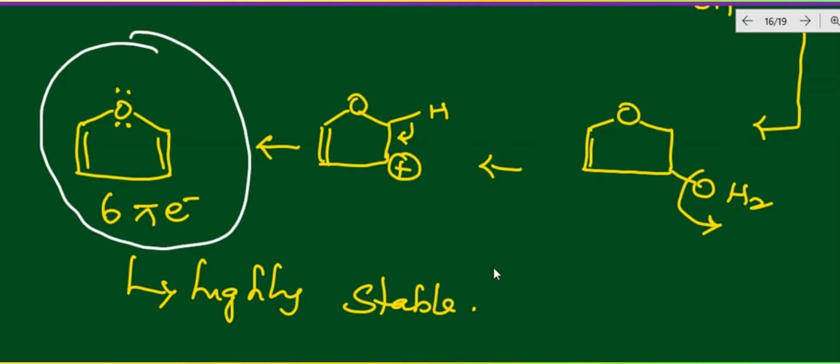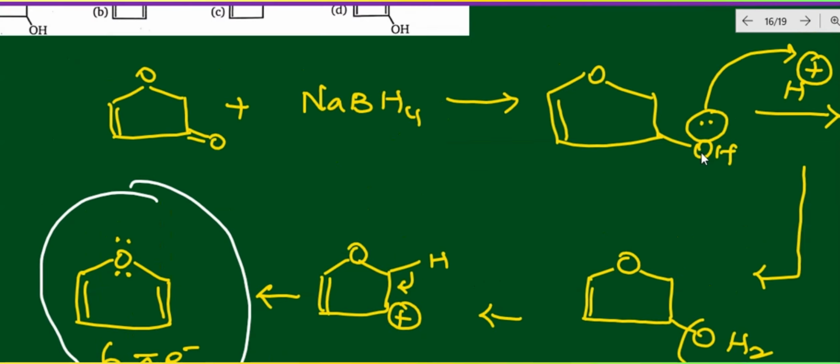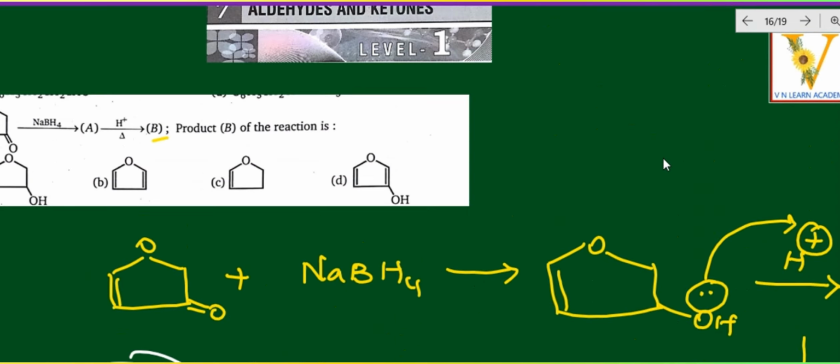So this is a simple mechanism for you to understand. I hope you got the clarity. So which is the correct option over here? Option B is the correct option. See, double bond O here, 6 pi electrons are available. 6 pi electrons means highly stable because it is aromatic, right? So aromatic means it is highly stable. Why aromatic? 6 pi electrons are available: 1, 2, 3, 4, 5 and 6. So product B, it is a small b product. Come on, let's go to the next question.